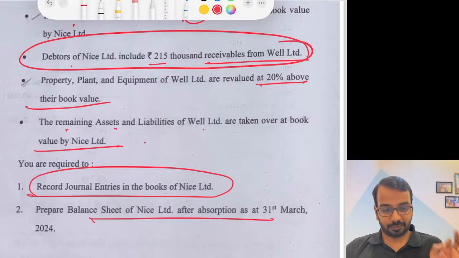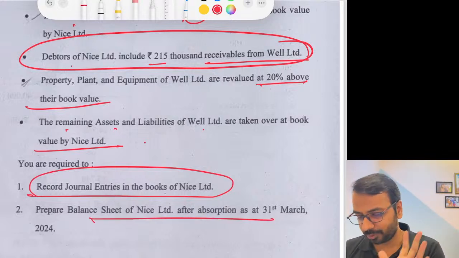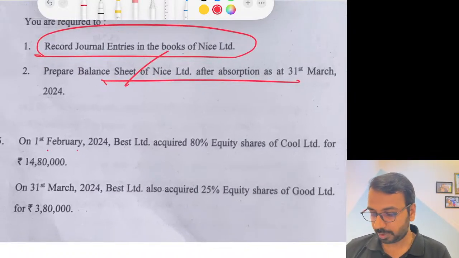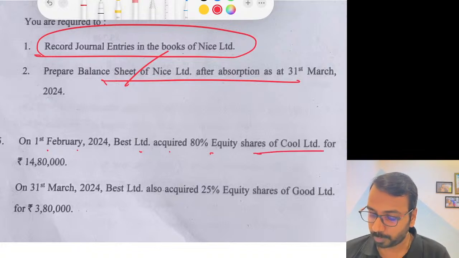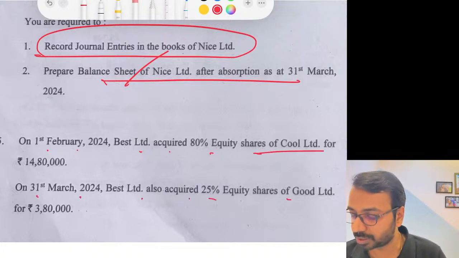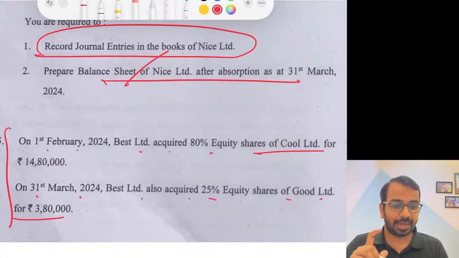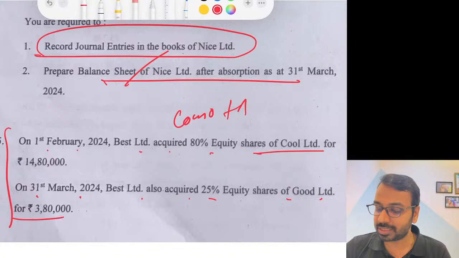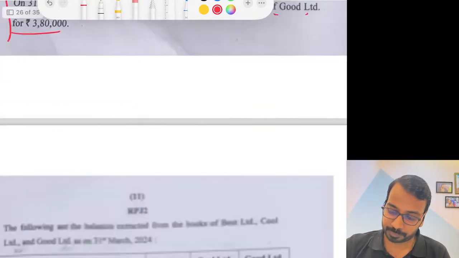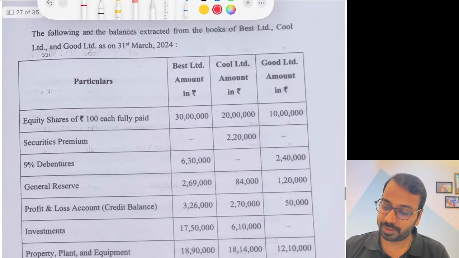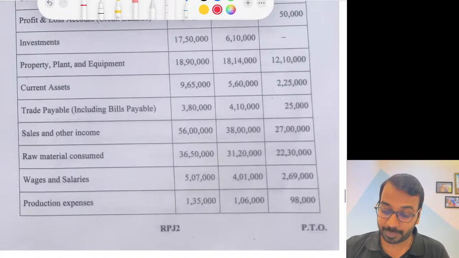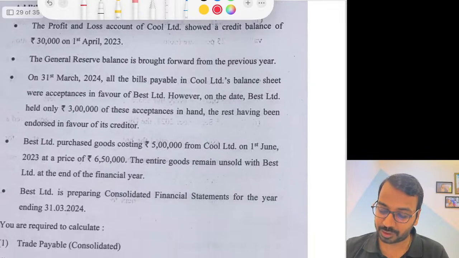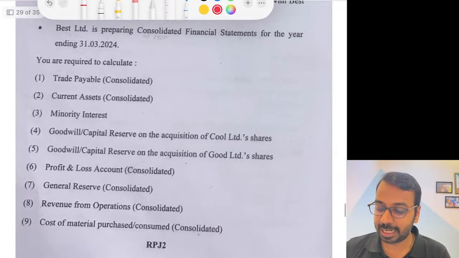Again, we had revised consolidation. A simple question, I would say, to solve in the examination. On 1st February, Best acquired 80% shares of Pool, and on 31st March, Best also acquired 25% shares of Good Limited. So if you remember, I had done a question in the class where we had both consolidation as well as associate. The best part of this particular question is that they have not asked for a full-fledged balance sheet. They are just asked for trade payable consolidated.